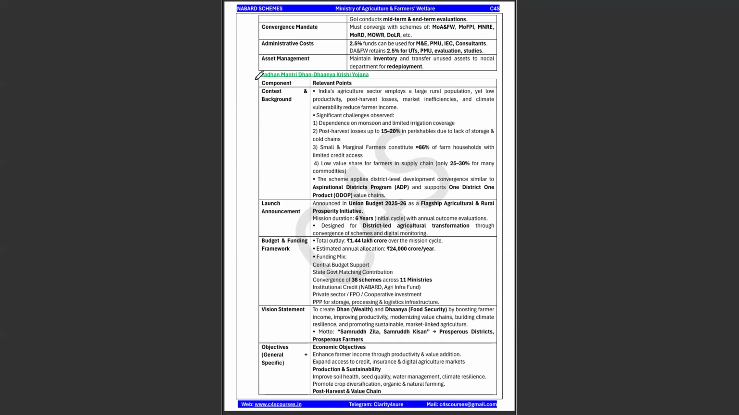Now, this is a very, very important scheme, Pradhan Mantri Dhan-Dhaanya Krishi Yojana. This is very, very important because this has been announced in the 2025-2026 budget. It is a flagship agriculture and rural prosperity initiative. Duration is 6 years. That is very, very important. And what is the objective of this particular scheme? That we need to know.